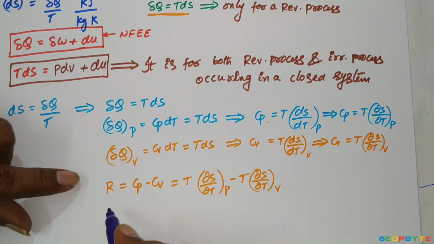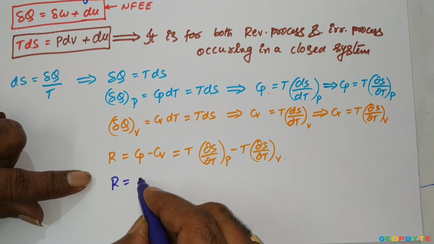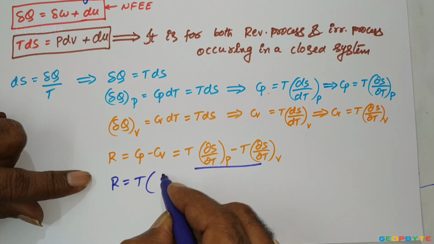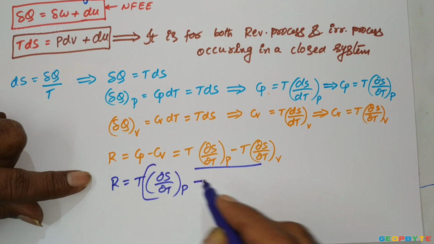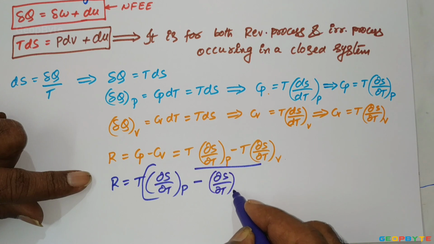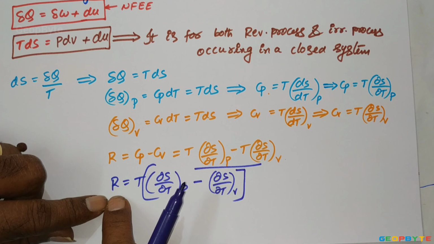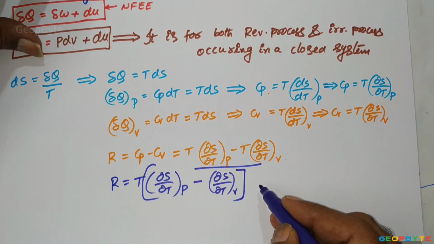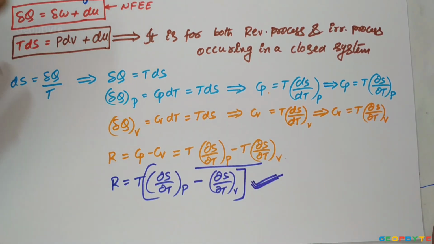Therefore, the characteristic gas constant R equal to T into the difference of ∂S by ∂T at constant pressure minus ∂S by ∂T at constant volume. That is the relation between the gas constant and small change in entropy dS. This is a very important relation.